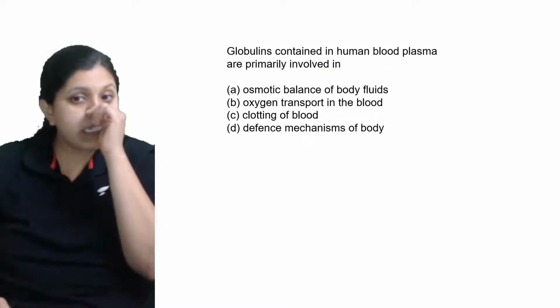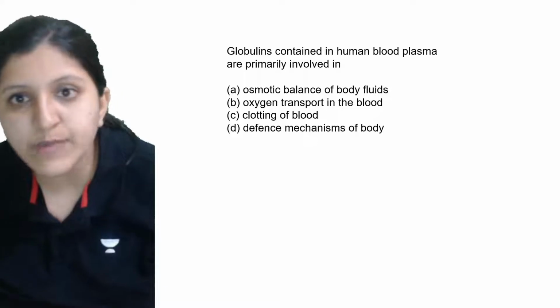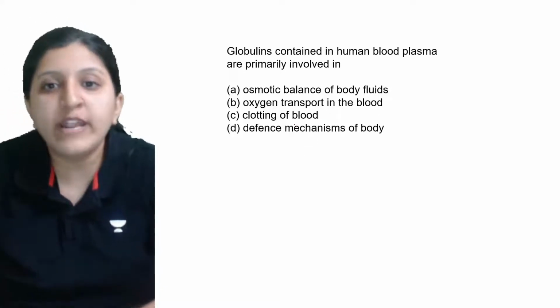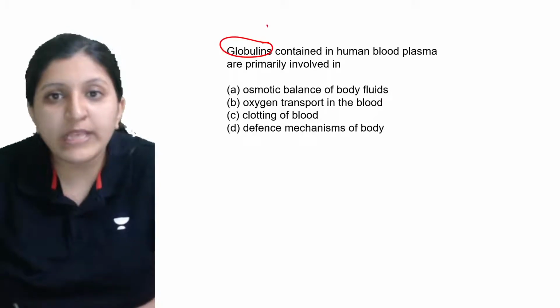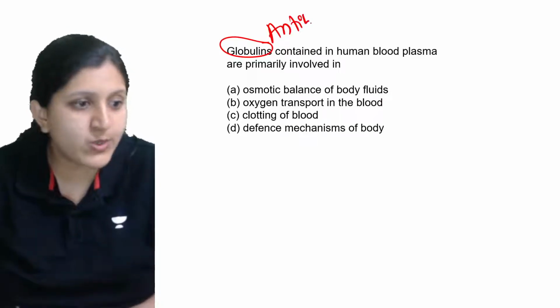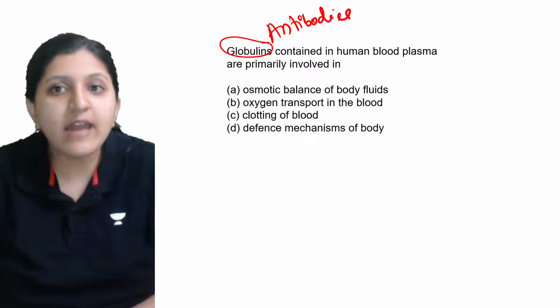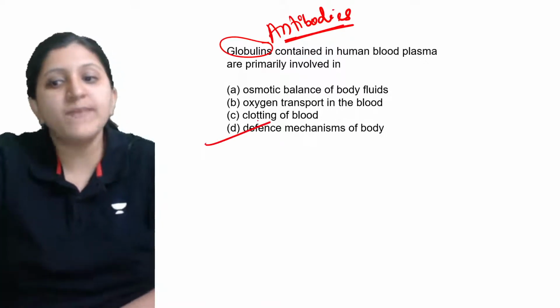So globulins contained in human blood plasma are primarily involved in what function? Globulins are proteins, that is antibodies. Okay, so antibodies have a role in the defense mechanism.